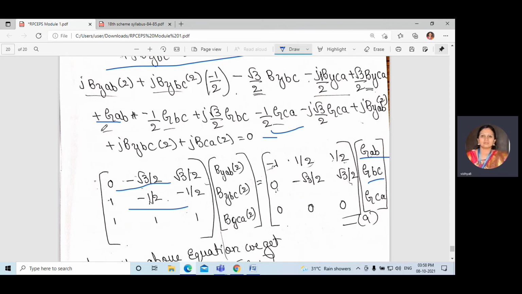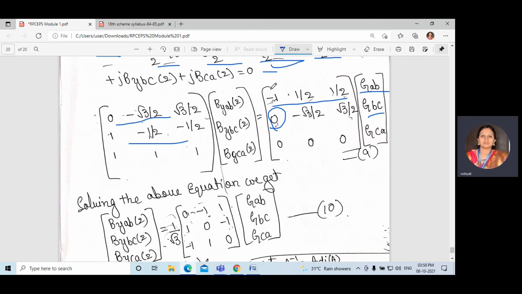Here also, these are the three real parts. The real part is the first line, first column, first row. Next, the imaginary parts: the imaginary part is only two. The first one is 0, because here GAB has no imaginary part, so 0. So the imaginary part, j square root of 3 by 2, minus, because it will come to this side, minus square root of 3 by 2. This is minus, it will become plus square root of 3 by 2 GCA. Like that we need to separate, and they have written it in terms of a matrix.